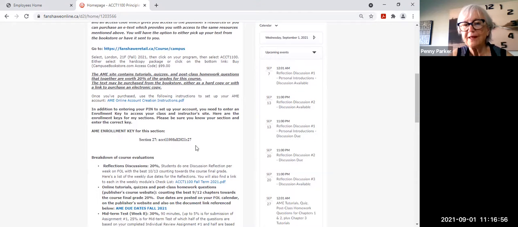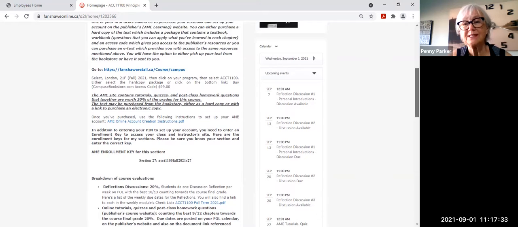Another piece of information that you will need for your section is something called an enrollment key. You'll have a personal identification number or a PIN code, and you will also be asked when you sign up for an enrollment key. Now, for my class, I'm teaching a section 27. This is my class's enrollment key. So if you're not in my class, do not use that as your enrollment key because you'll end up in my class and your instructor will think that you haven't signed up yet and you may miss out on some of the assessment marks.